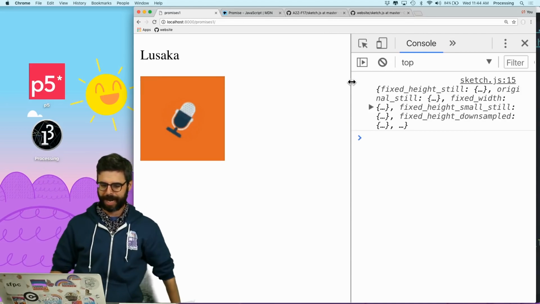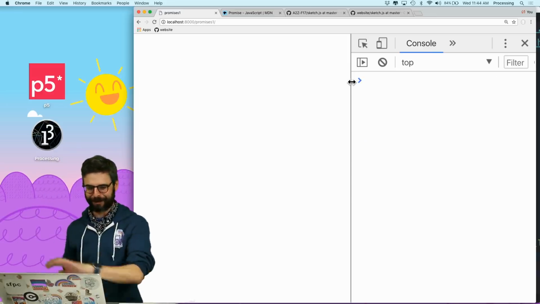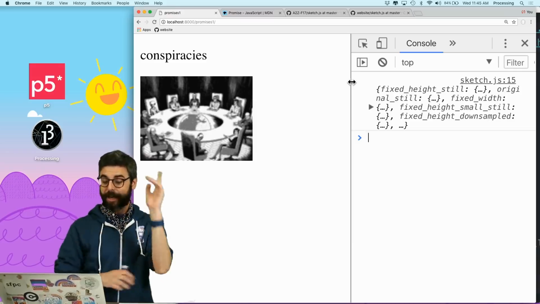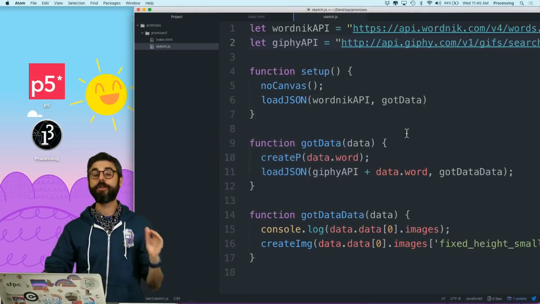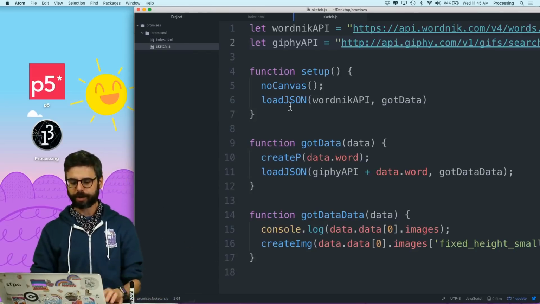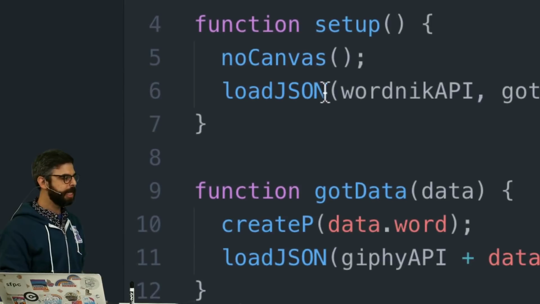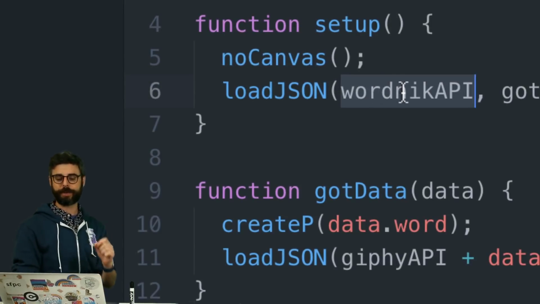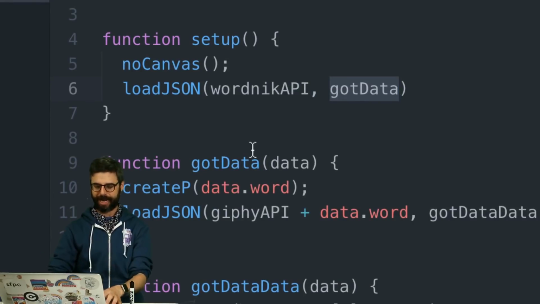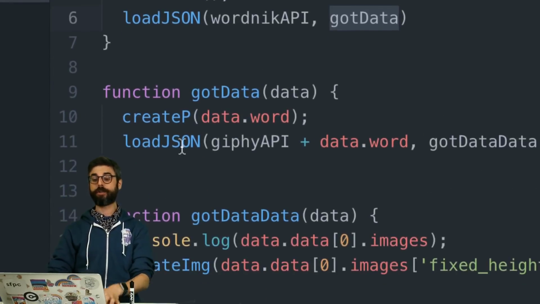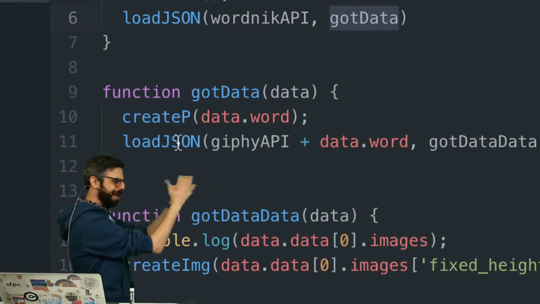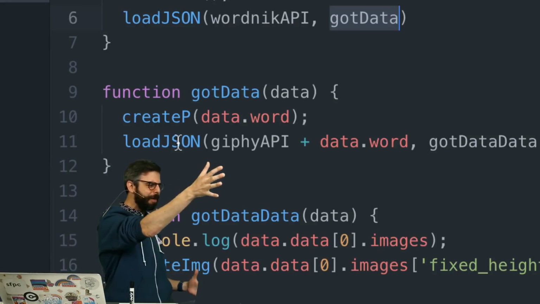So if I refresh this page, there we go. I refresh this page again, there we go. So this is the demonstration I'm going to use. Now, at present, the code for this is using the p5.js library with callbacks. There are no promises involved. There's a loadJSON function that passes in the URL to a particular API. It has a callback for when the data is ready. Then I get that data, and then I go ask loadJSON again with another URL, and then I have another callback. Oh my goodness.